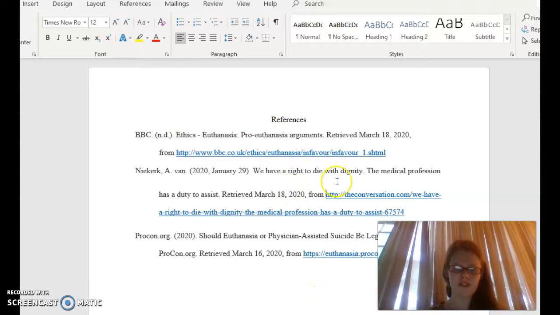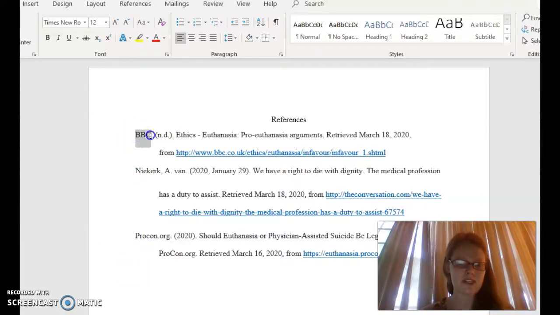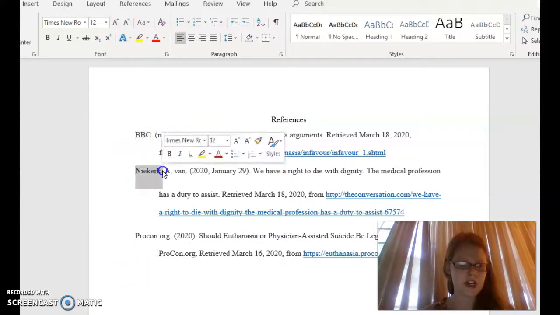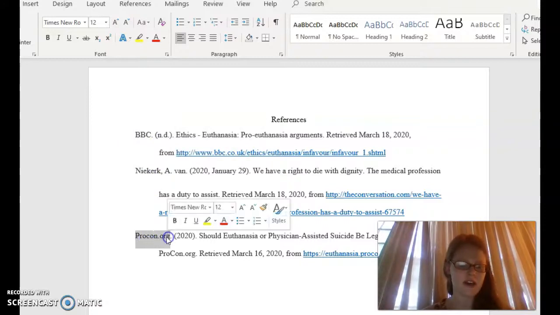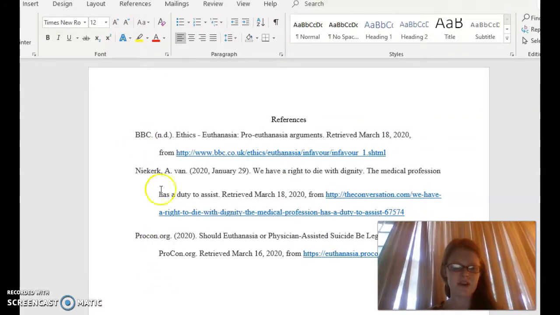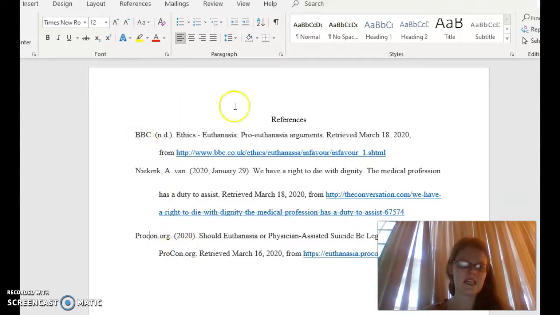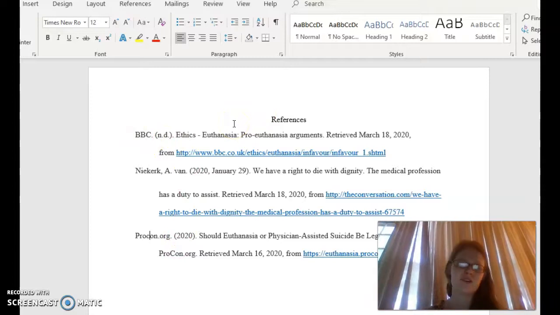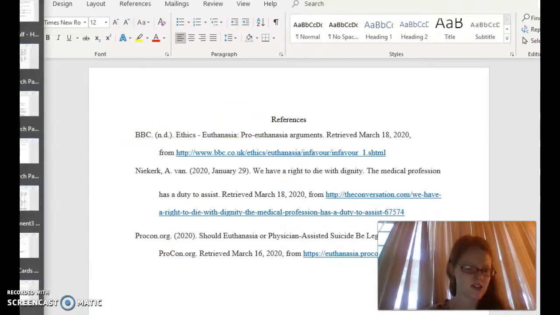Notice my references page, I only include the sources that I'm actually quoting from in my paper. You should have at least 3 sources. 3 sources is the minimum, so make sure you're citing from at least 3 sources. And notice it's in ABC order. So BBC comes first, Newkirk comes second, and Procon comes last because that's ABC order. So it is indented, it's in ABC order, and I have at least 3. So that is how you correctly cite your references page.